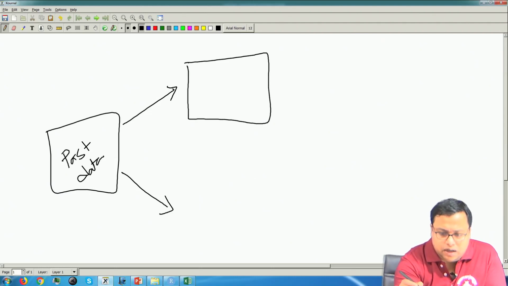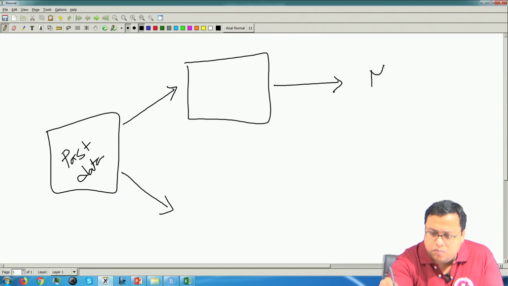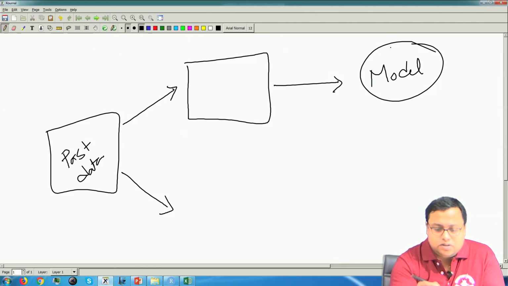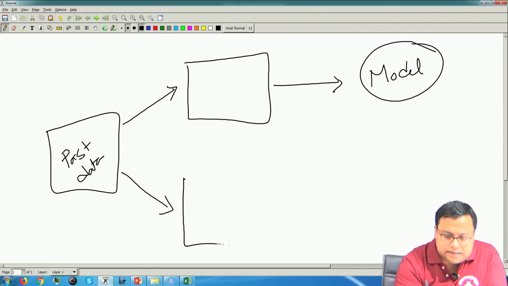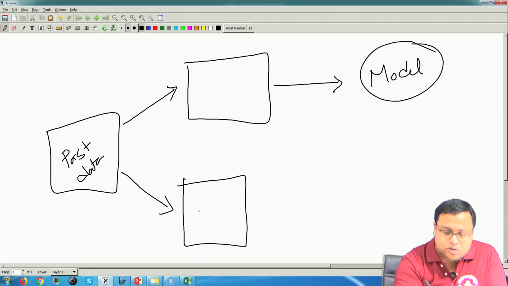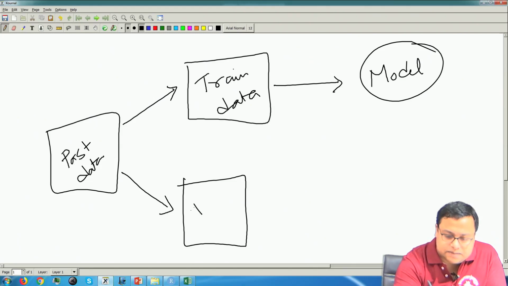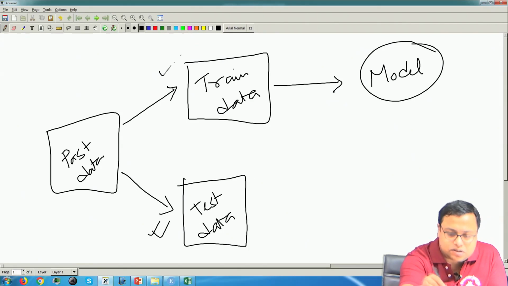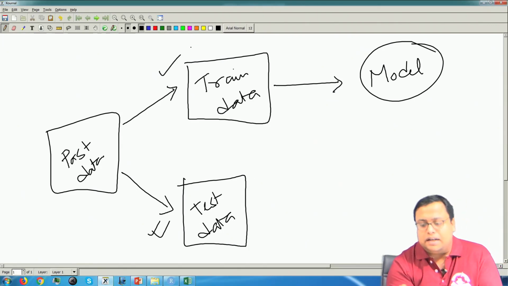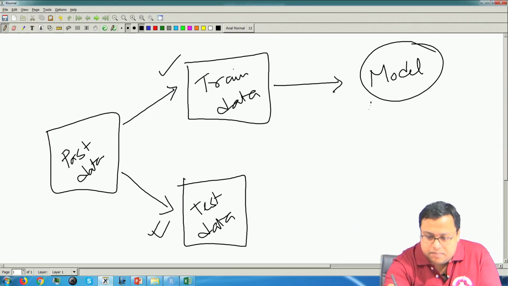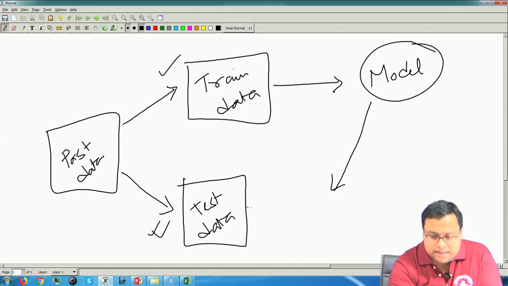And the fortune teller has his own model, every fortune teller has his own way of creating a model. So, this is some part of the data and this is the data that you do not disclose. This is called training data and this is called test data. This part you disclose and this part you do not disclose. Then based on this training data he creates some model, and then he applies the model on the testing data and creates a prediction.